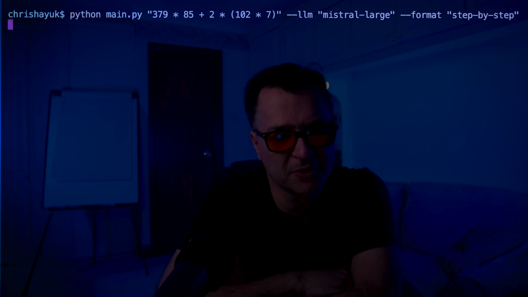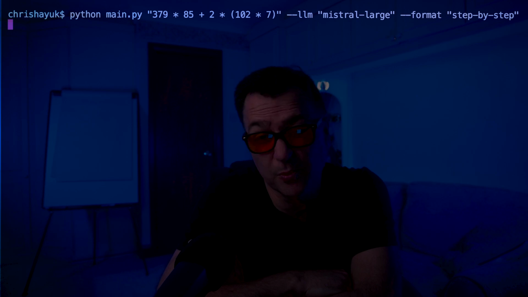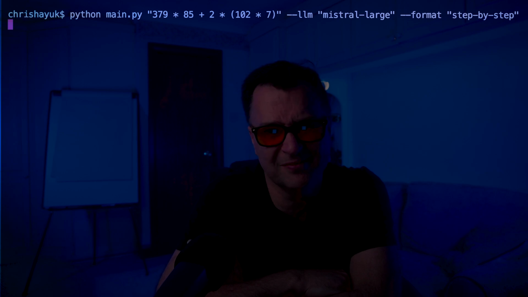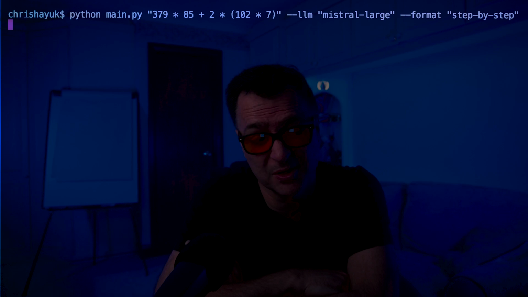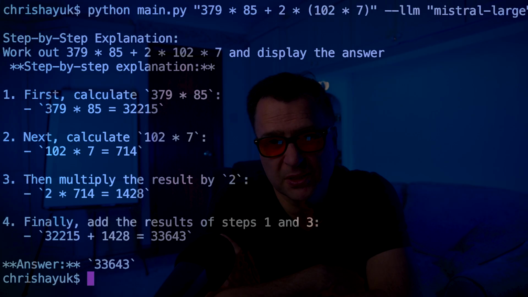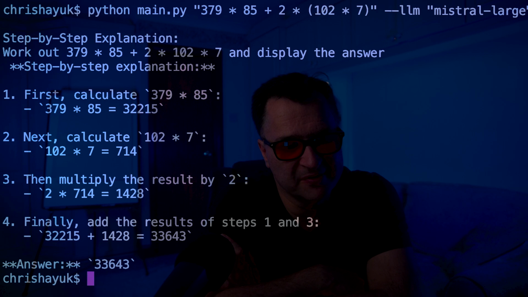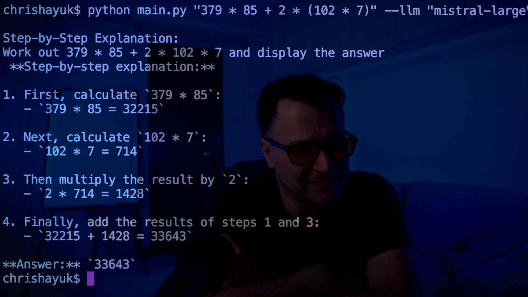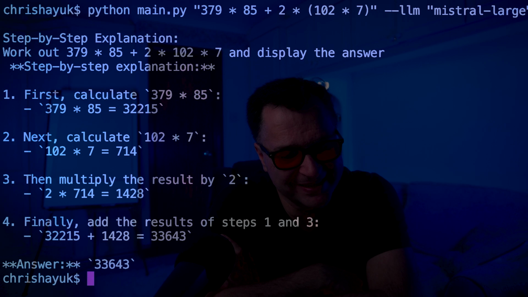I think for the simple calculations, using something like Mistral-nemo is fine. But if something is a little bit more complicated, I can use Mistral Large, or maybe a higher version of Llama 3, maybe 3.1, maybe the 70 billion parameter, or even the 405 billion parameter. Give that a second and it'll come back with the answer. And there you go. You can see work out 379 multiplied by 85 plus 2 multiplied 102 multiplied by 7. It's done all the steps, the calculations, came back with the result, and then comes back with the final answer.